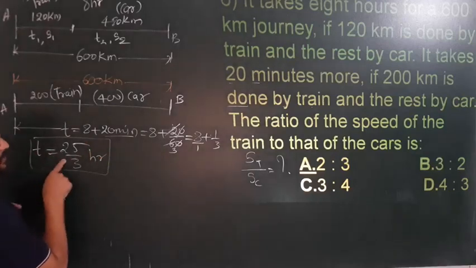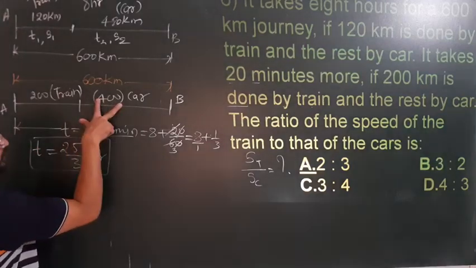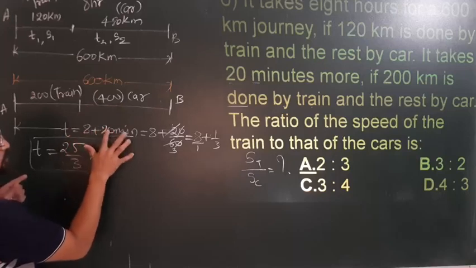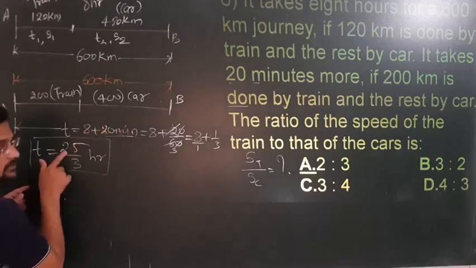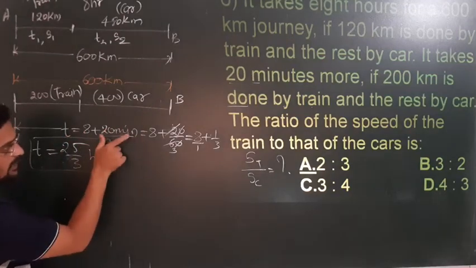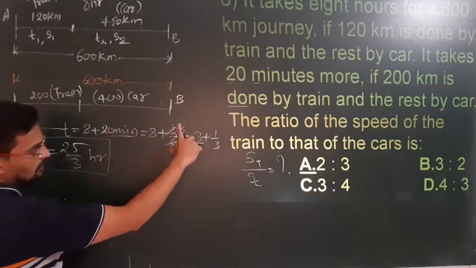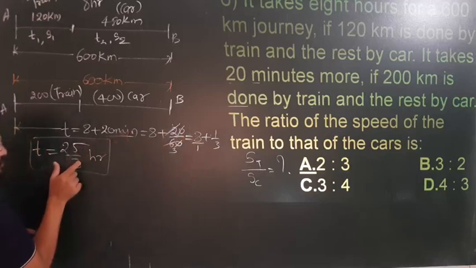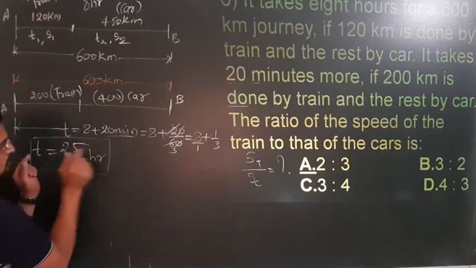So how much time? If it is traveling with 200 and 400, it will take 20 minutes more. 20 minutes more means what? This is the hours. Okay, 8 plus 20 minutes. So 20 minutes is converted into hours and added to the 8. So you will get this much as our total journey.